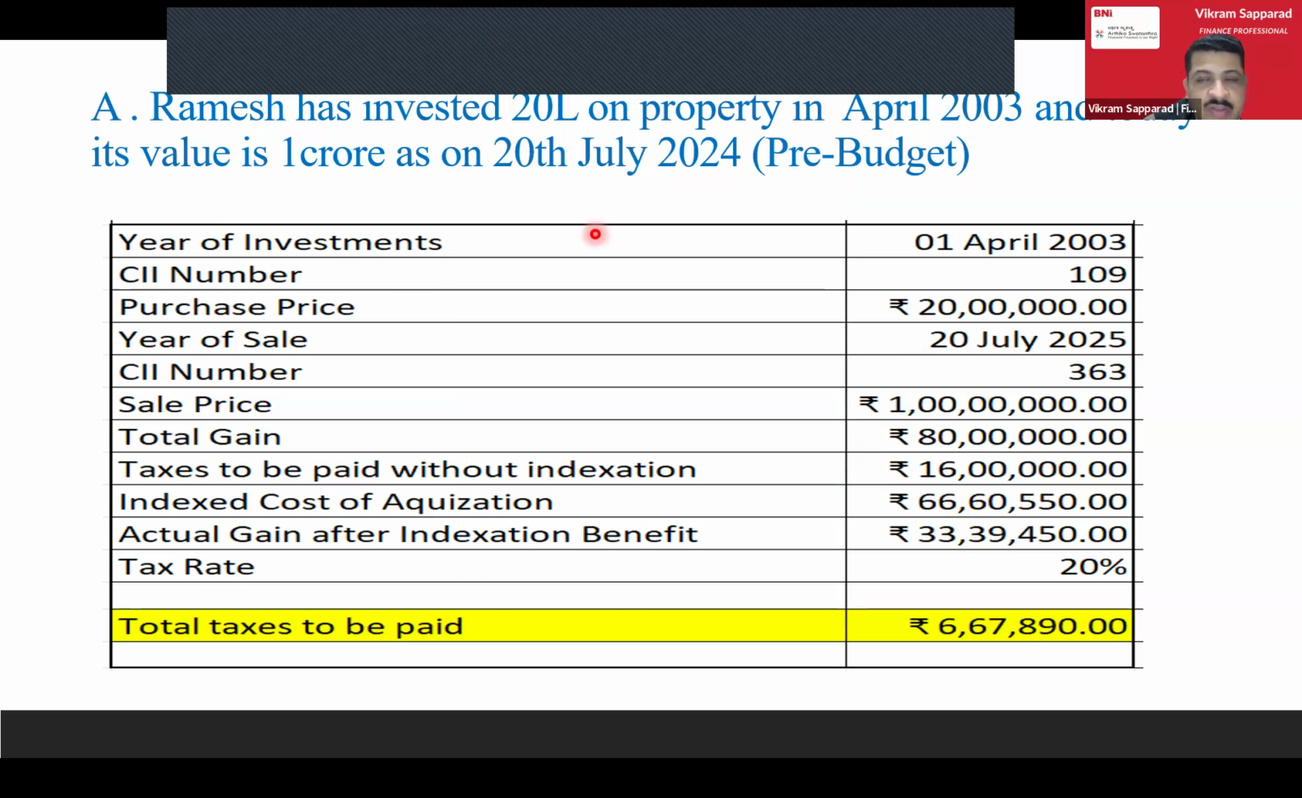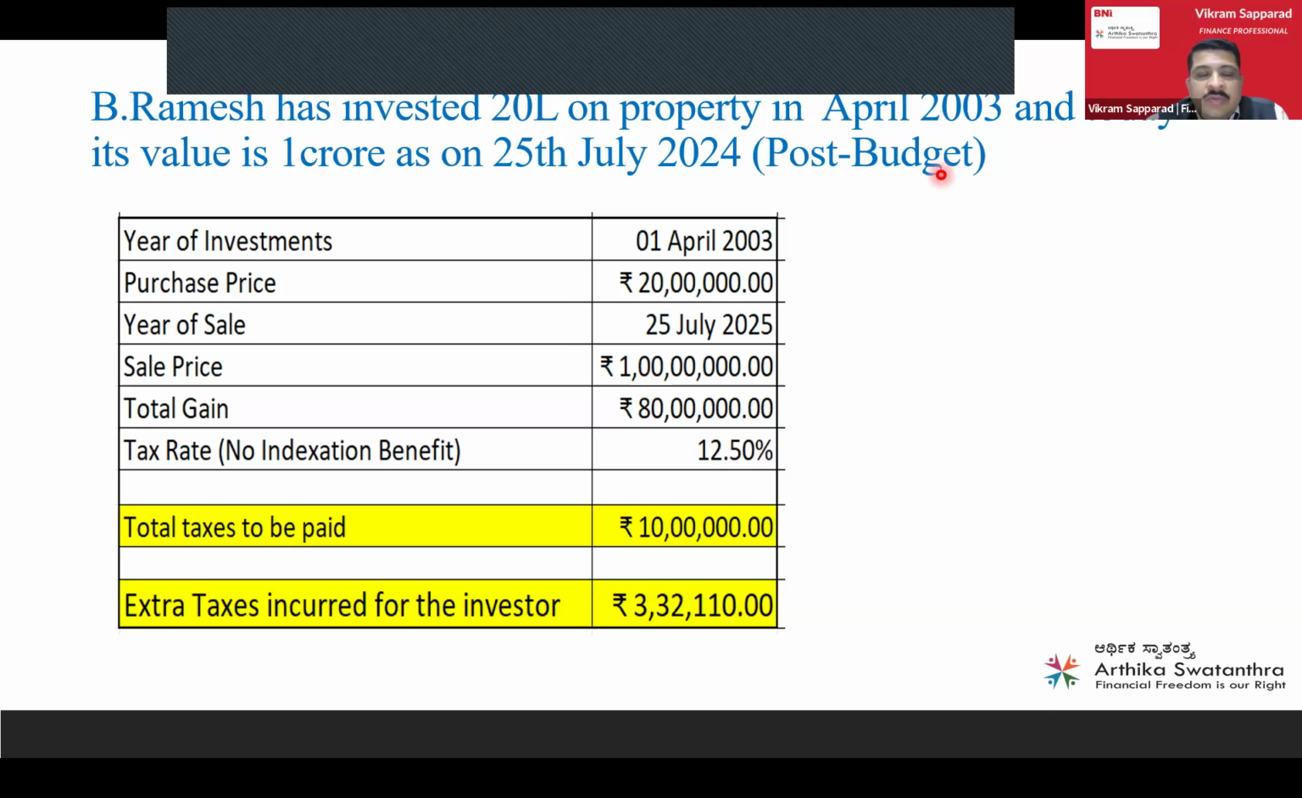So we'll see the same example in case Ramesh wants to sell after the recent July 2024 budget. Same case: he bought a property worth 20 lakh on 1st April 2023. He invested 20 lakhs, and today, as on 25th July, let's say the value is around 1 crore. Now this is very simple, no indexation, nothing. Total 80 lakhs is the gain. 12.5% on this 80 lakh becomes 10 lakhs.